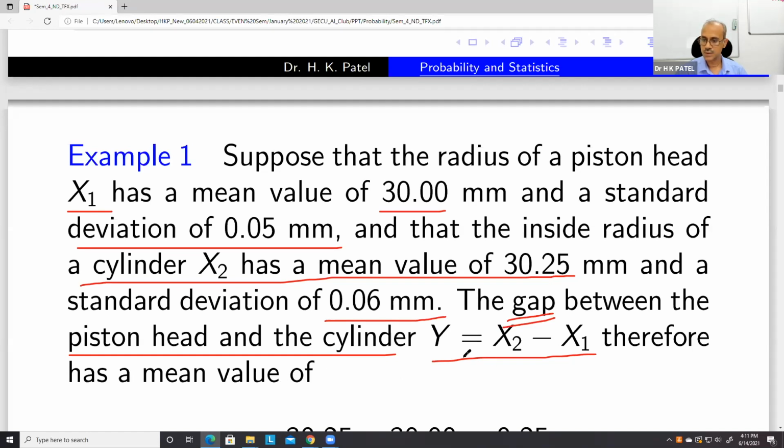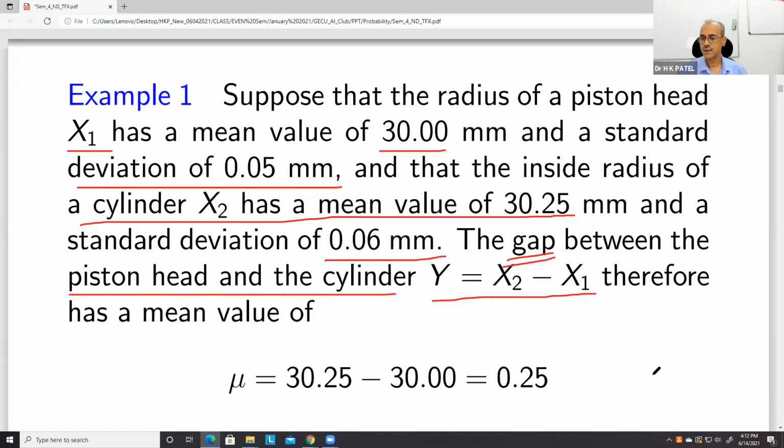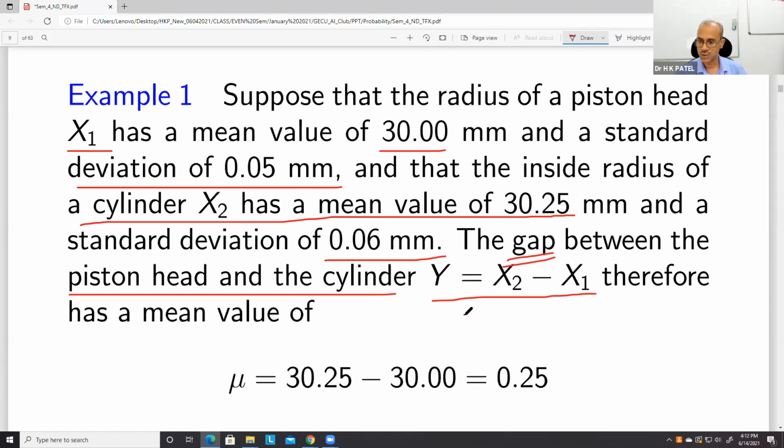And therefore Y has a mean value. We can see that this is a combination of two random variables X2 and X1, or we can think of it as a linear combination. So Y is equal to 1 into X2 plus minus 1 into X1.